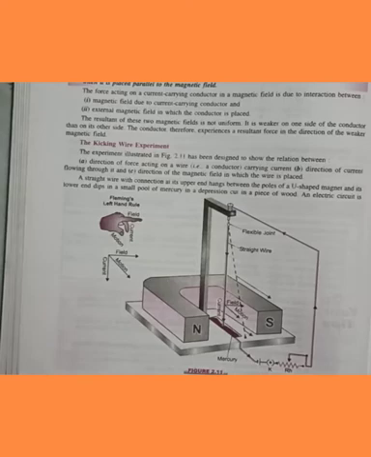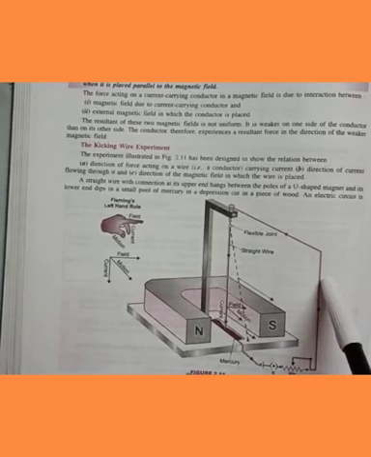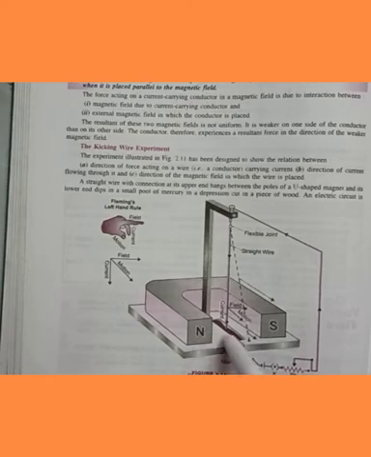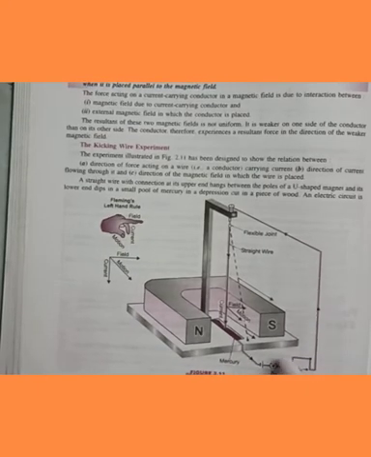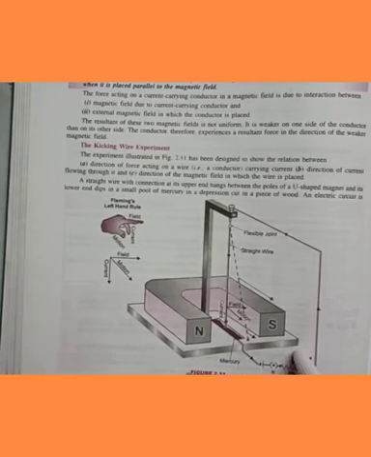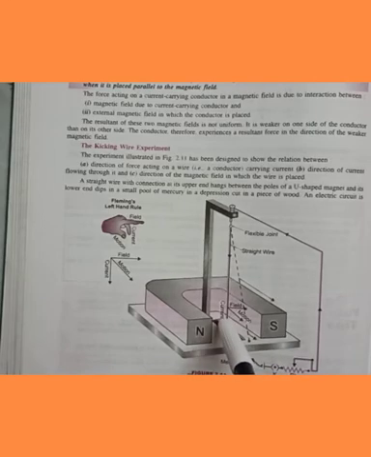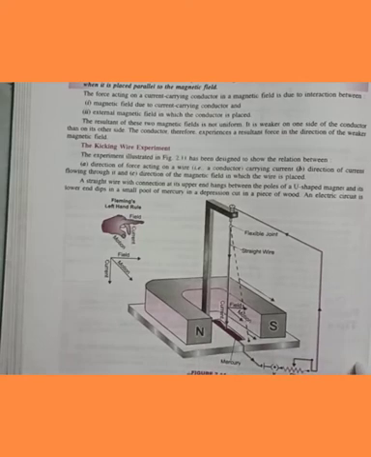Following observations were made. Number 1, when the key K is closed, the current flows downward and hanging wire swings forward. This causes the wire to leave the contact with mercury. Current becomes 0, and it goes back. When it goes back, it again comes in contact with mercury, current passes, it again comes out.